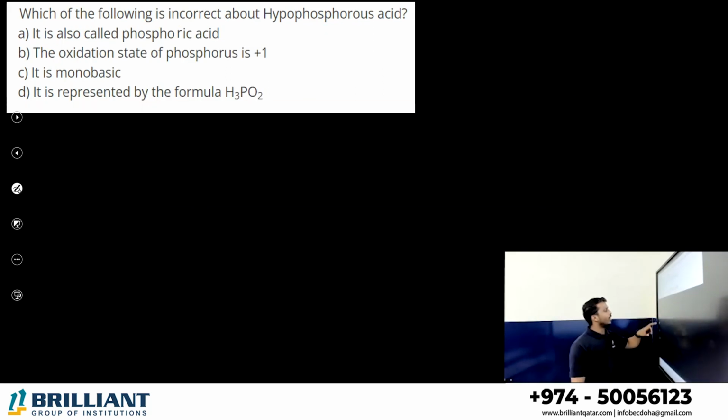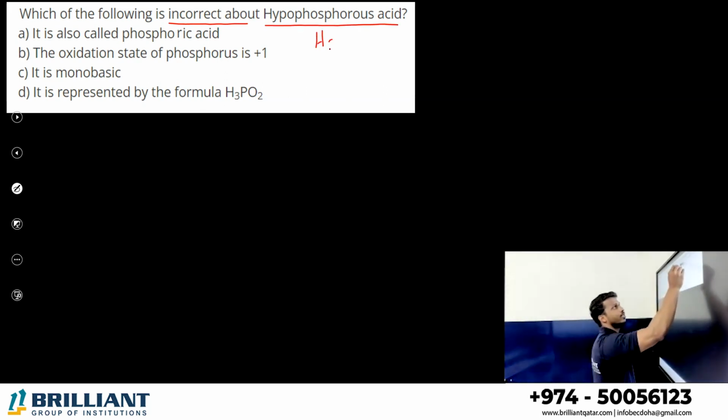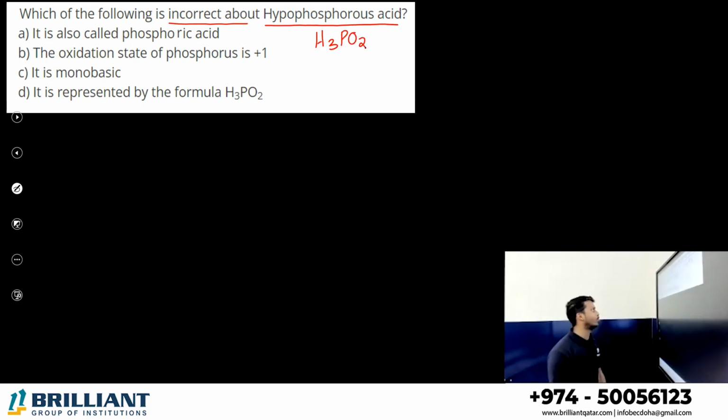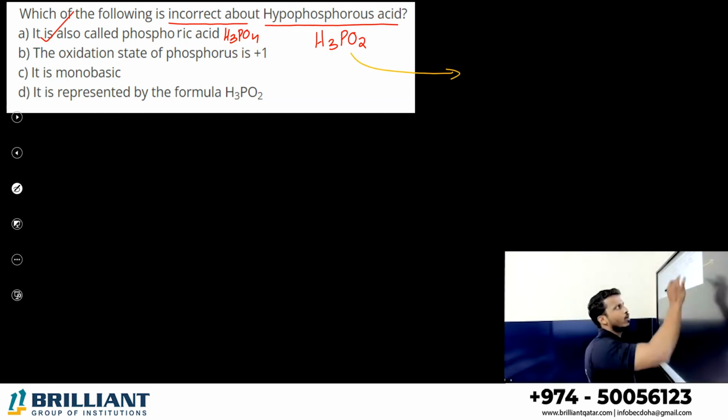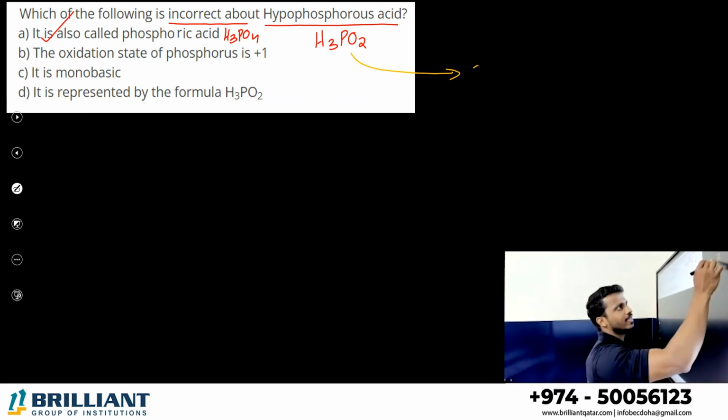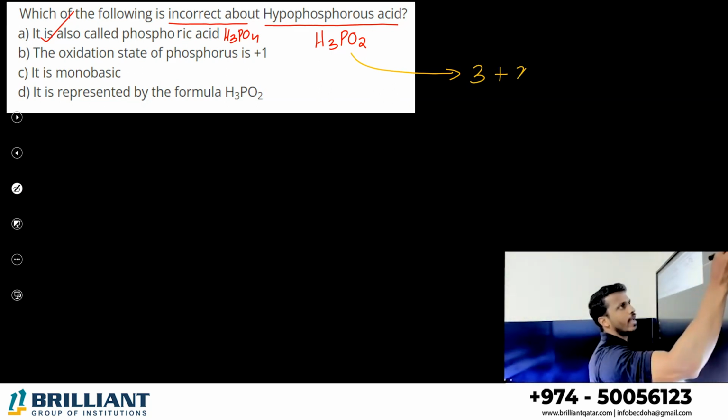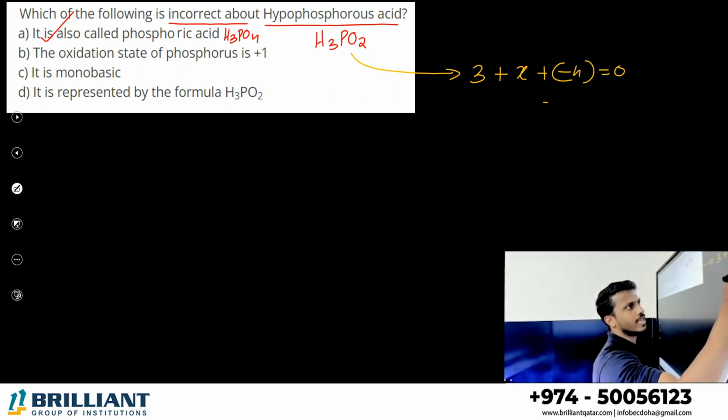Now, which of the following is incorrect about hypophosphorus acid? Hypophosphorus acid is H3PO2. It is also called phosphoric acid. No, phosphoric acid is which one, dear student? H3PO4. So this is the incorrect statement. The oxidation state of phosphorus is +1 in this compound. Let me check it. The oxidation state of hydrogen is +1, 3 hydrogens, so 3. Phosphorus we don't know, X. 1 oxygen is -2, 2 oxygens -4, overall 0. Yes, X equals +1.